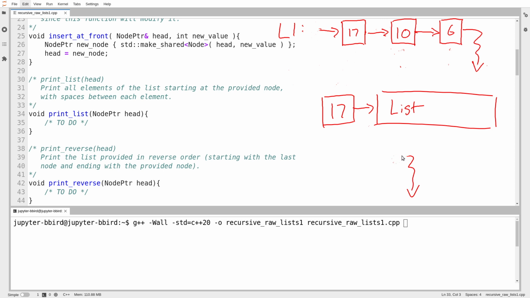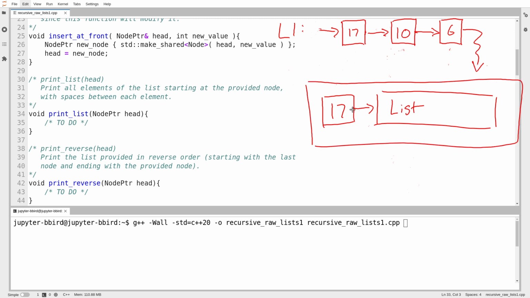So really, if I give you a pointer to any node or no node, I'm giving you the beginning of a list. And so while it's obvious where the end of a list is, really every node is the beginning of its own little sublist of whatever larger list that I'm working with. And so I can visualize a linked list in a sort of recursive sense. Here is a list. A list consists of, I guess, 0 or more nodes. So in the case of a list that has at least one node, it consists of a node followed by another linked list. Or in the case of a list that consists of 0 nodes, it's just a null pointer.